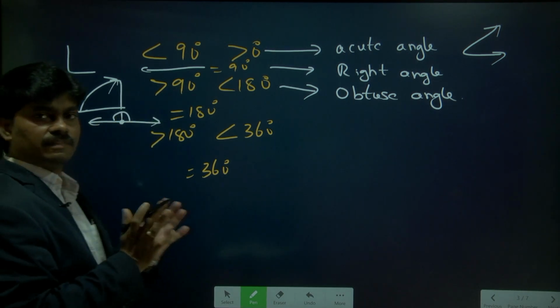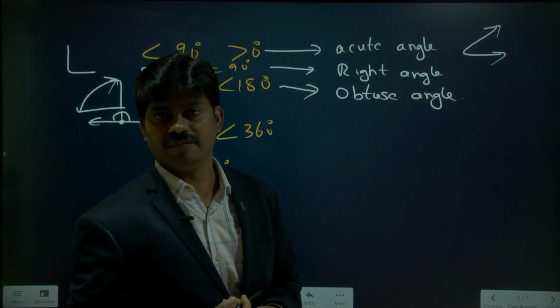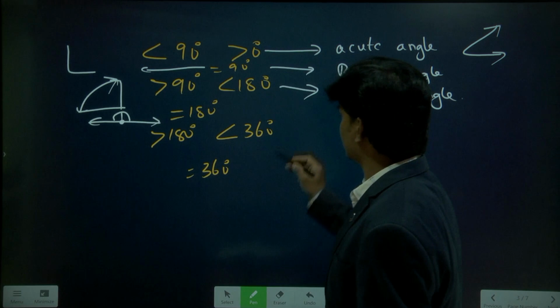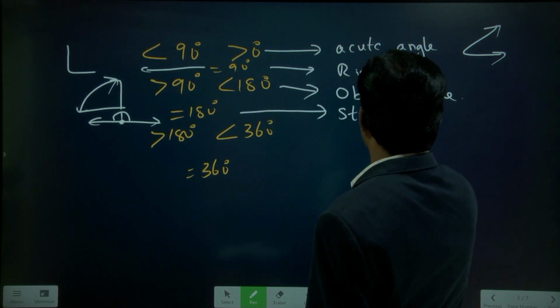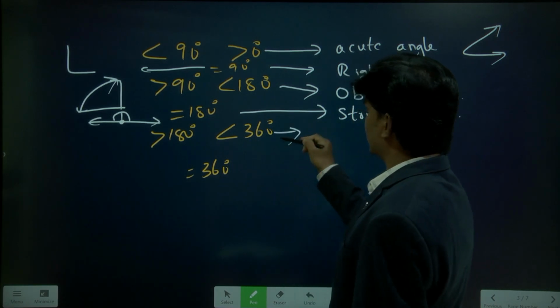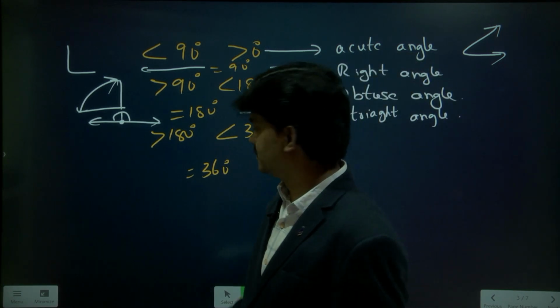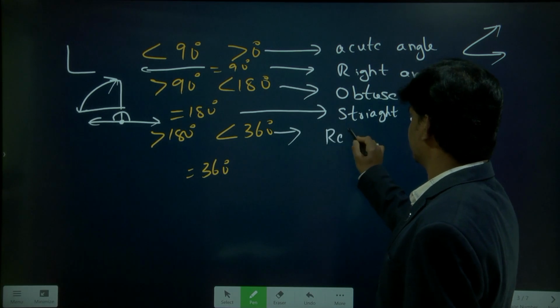Two rays are passing in opposite directions with the same initial point. You can define it like that also. So that is a straight angle. And greater than 180 and less than 360, what is it? Reflex angle.